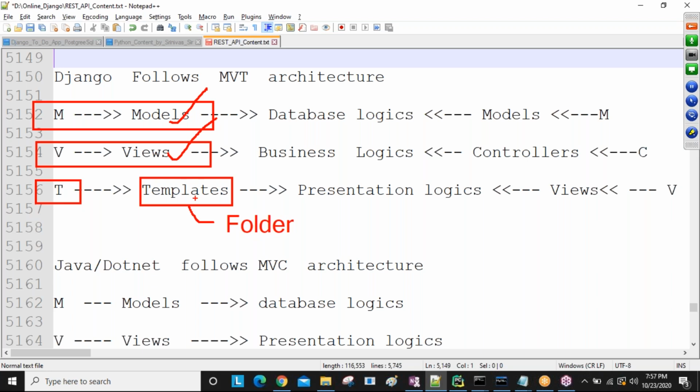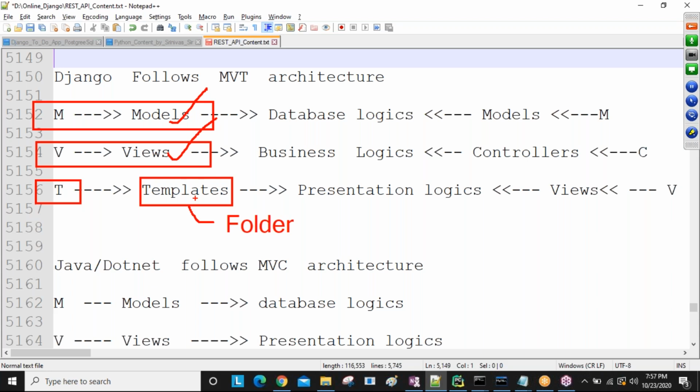Presentation, how we are displaying, means using the HTML only, sir. If you are using Java, .NET or Python, any language you can use. Presentation we are going to develop using HTMLs only. All HTML files we maintain inside the templates folder. So to maintain all HTML files of our application, we require one folder. That folder name is the templates folder.